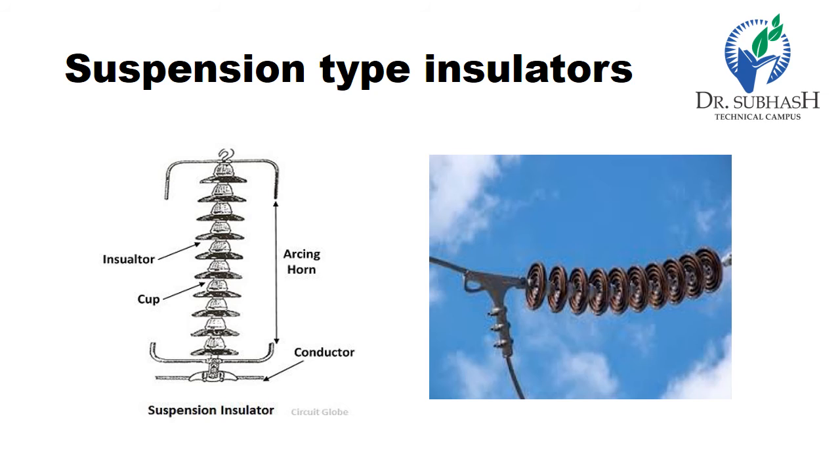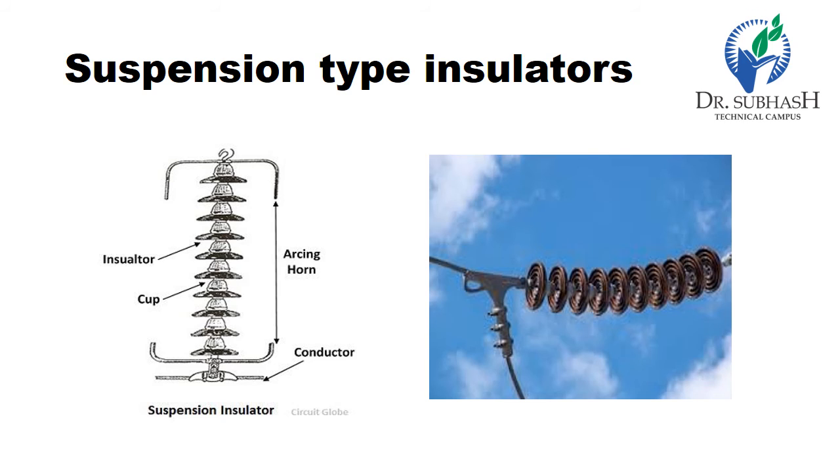It consists of a number of porcelain discs connected in series by a metallic link in the form of a string. The conductor is suspended at the bottom end of the string, while the other end of the string is secured to the cross arm of the tower. Each unit or disc is designed for low voltage, say 11 kV. The number of discs in series obviously depends upon the working voltage. For instance, if the working voltage is 66 kV, then 6 discs in series will be provided on the string.